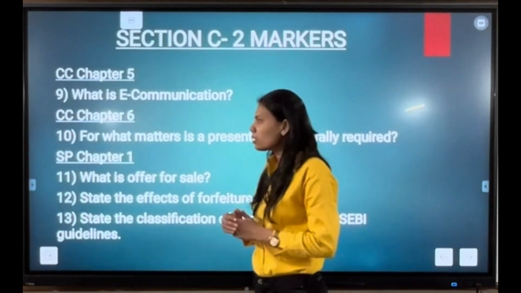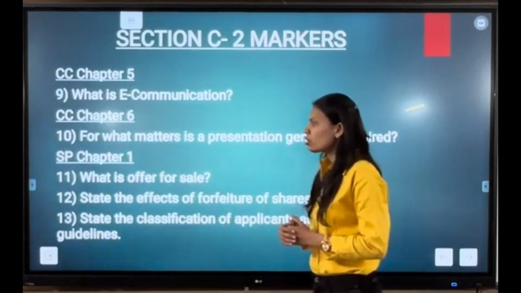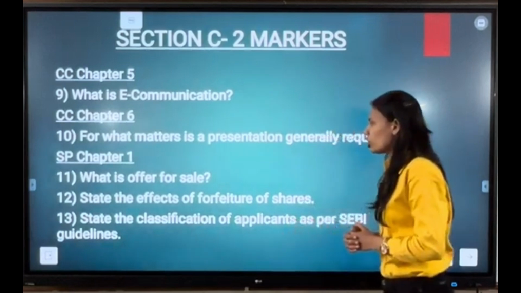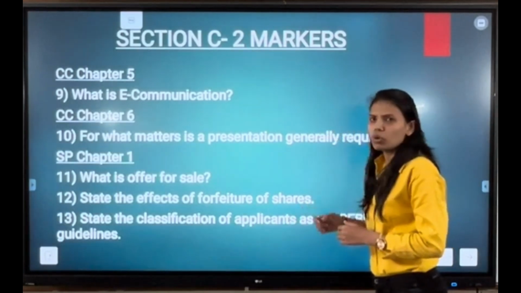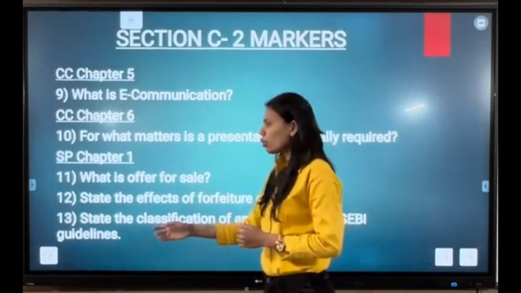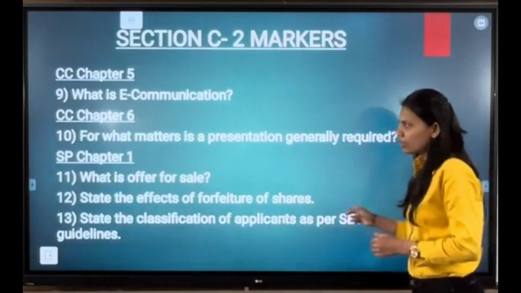Now moving ahead with SP part, chapter number 1. First question is: what is offer for sale? Our next question is: state the effects of the forfeiture of share. This is also one of the most important questions to be repeatedly asked in your board examination. Our next question is: state the classification of applicants as per SEBI guidelines.